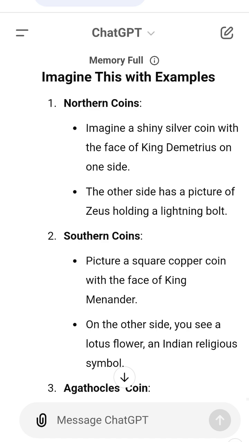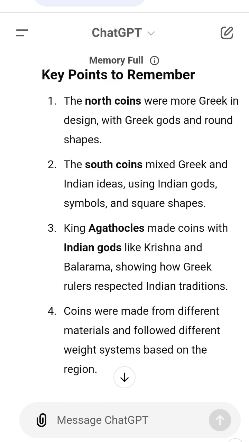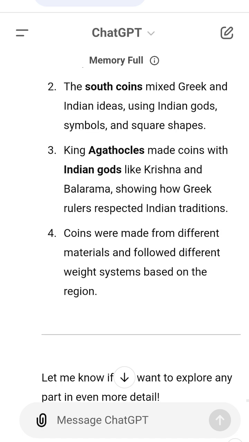3. King Agathocles made coins with Indian gods, like Krishna and Balarama, showing how Greek rulers respected Indian traditions. 4. Coins were made from different materials and follow different weight systems based on the region. Let me know if you want to explore any part in even more detail.